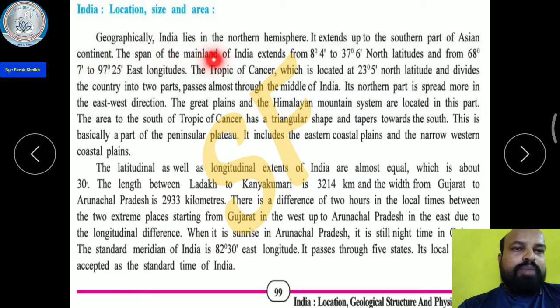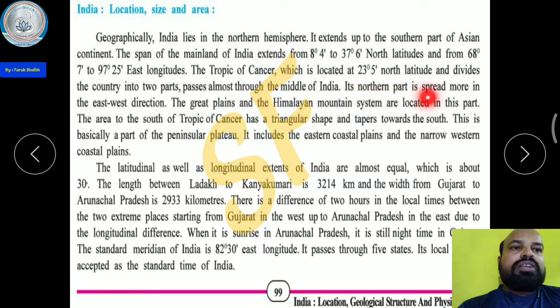The span of the mainland of India extends from 8 degrees 4 minutes to 37 degrees 6 minutes north latitude, and from 68 degrees 7 minutes to 97 degrees 25 minutes east longitude. The Tropic of Cancer, which is located at 23 degrees 30 minutes north latitude, divides the country into two parts, passing almost through the middle of India.